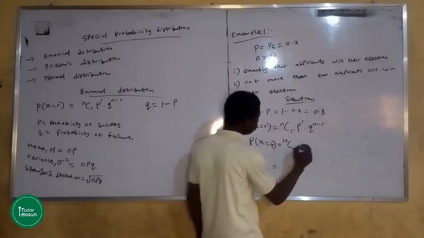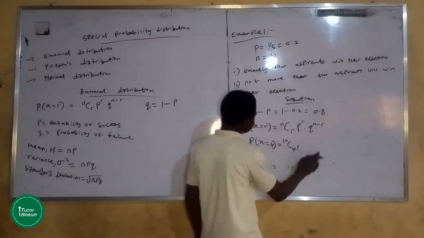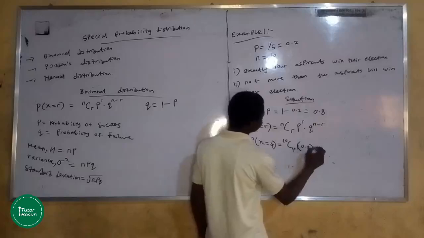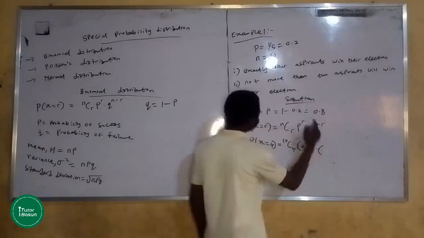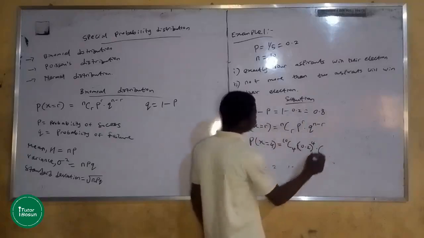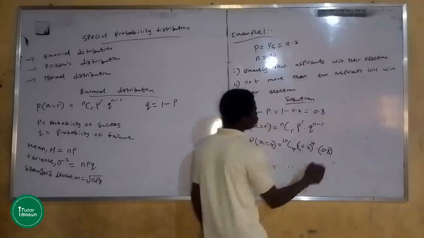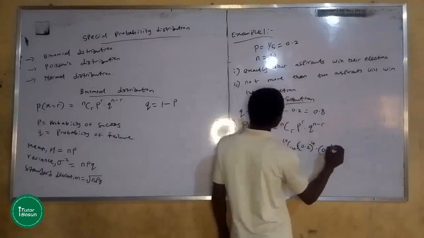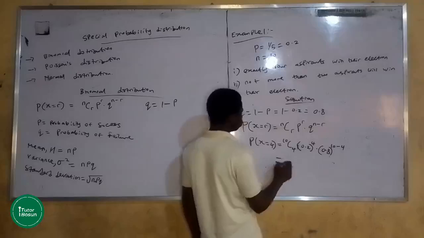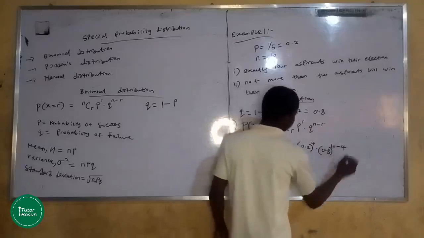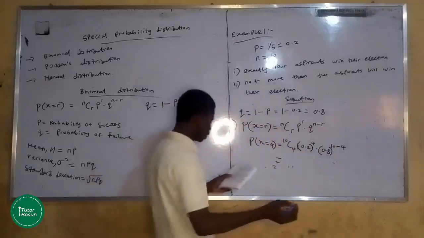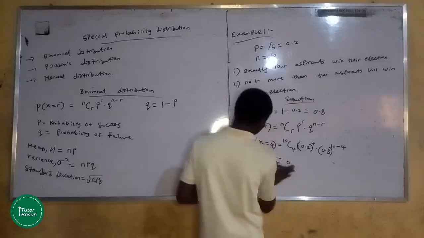Then p raised to power 4, and your p in this situation is 0.2, so 0.2 raised to power 4 multiplied by q raised to power n minus r, and your q is 0.8, so 0.8 raised to power n minus r. Your n is 10 and your r is 4, so 10 minus 4.